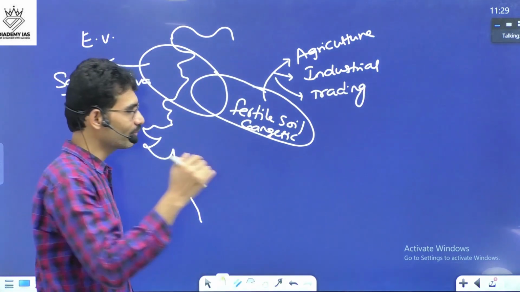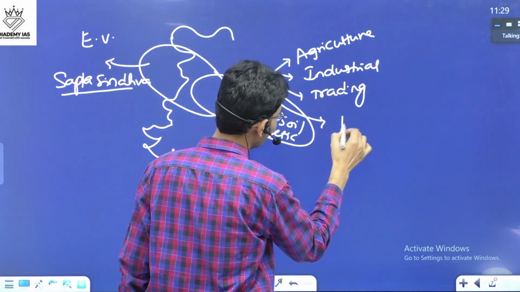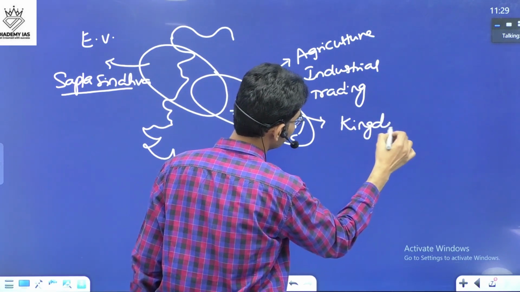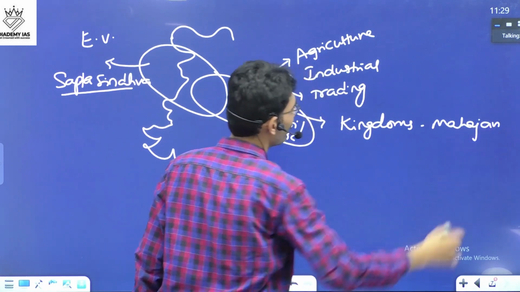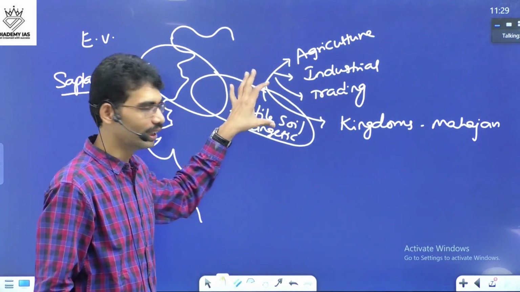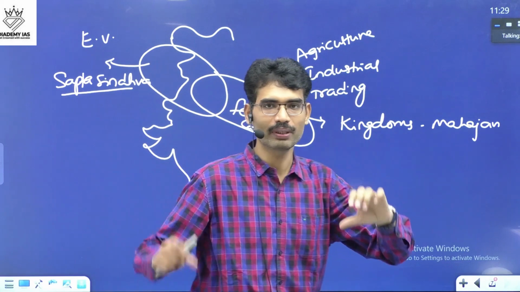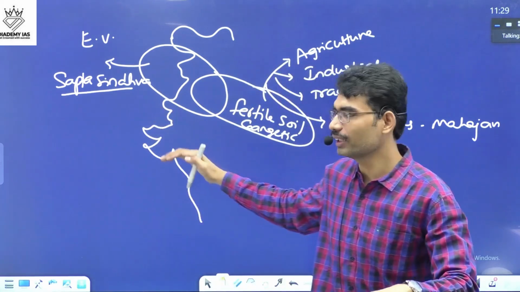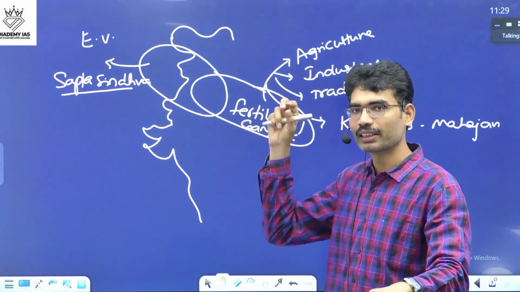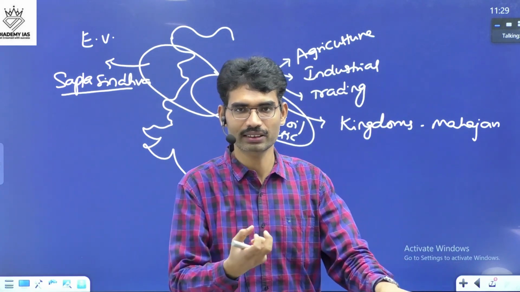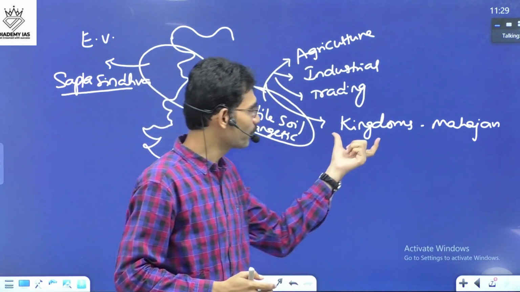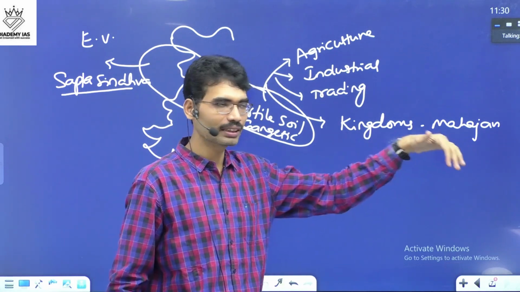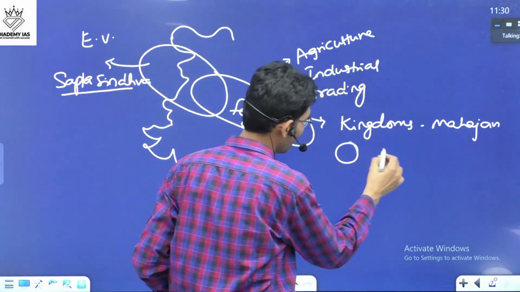Then we are going to see for the first time, in the Mahajanapada time period, kingdoms. Many Mahajanapadas emerged in North India. Why only in North India? Because here it is the Gangetic Valley, and a lot of resources are there. Now the state can extract the resources from the people, and gradually they need the protection of the rulers. That is how different rulers emerged.